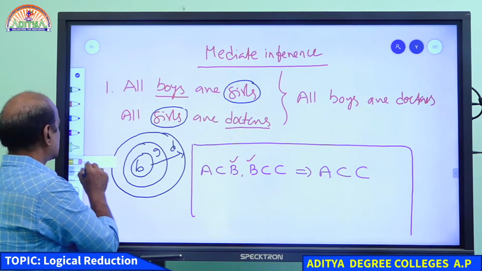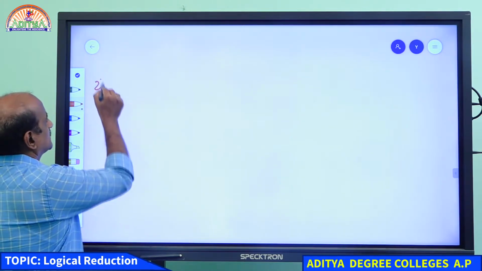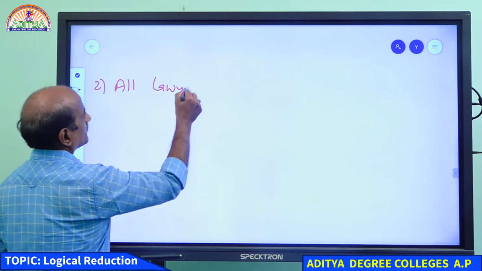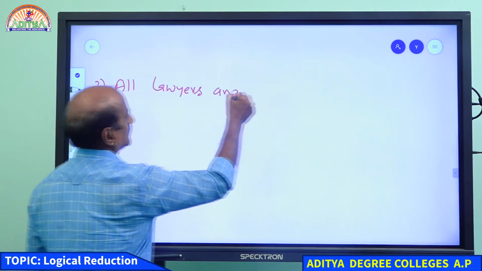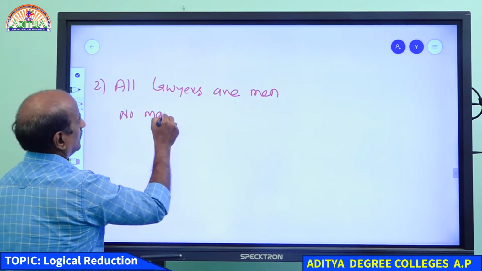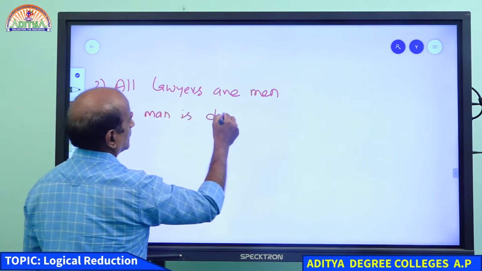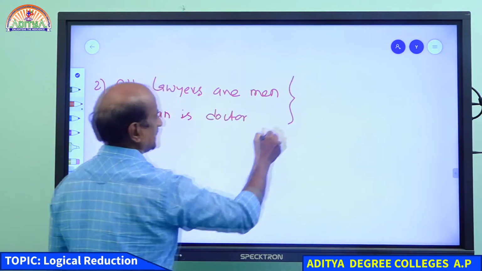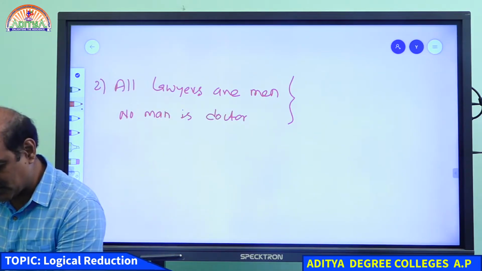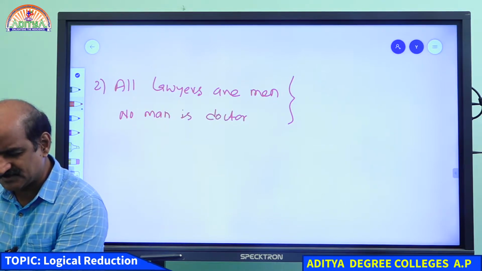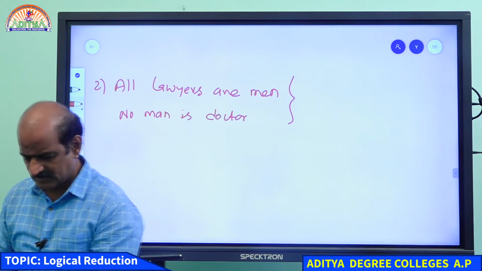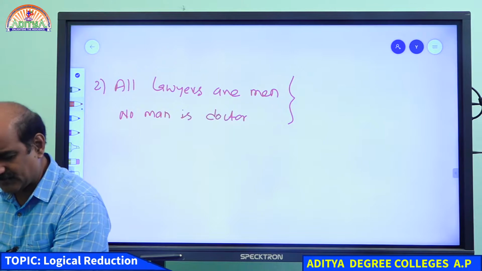Student, I give you one more example. Let us see how you respond to this question. All lawyers are men. No man is a doctor. Student, please tell me what conclusion we get from these statements. I'm waiting for your answer.